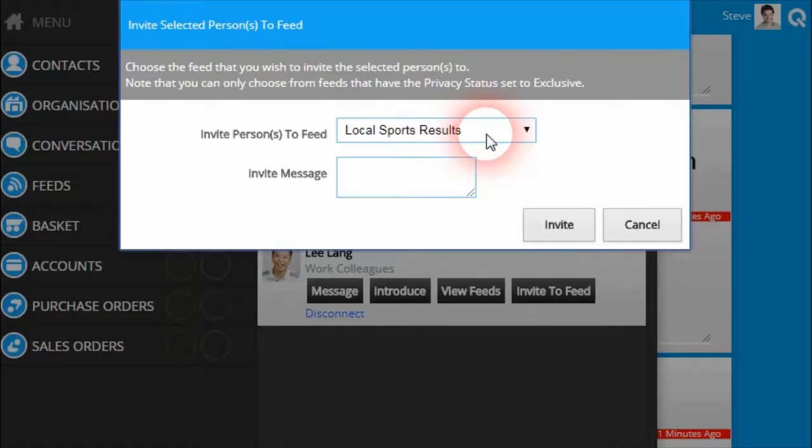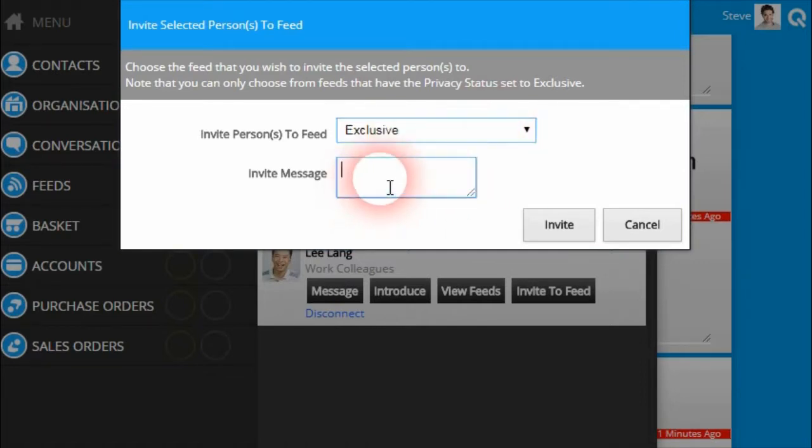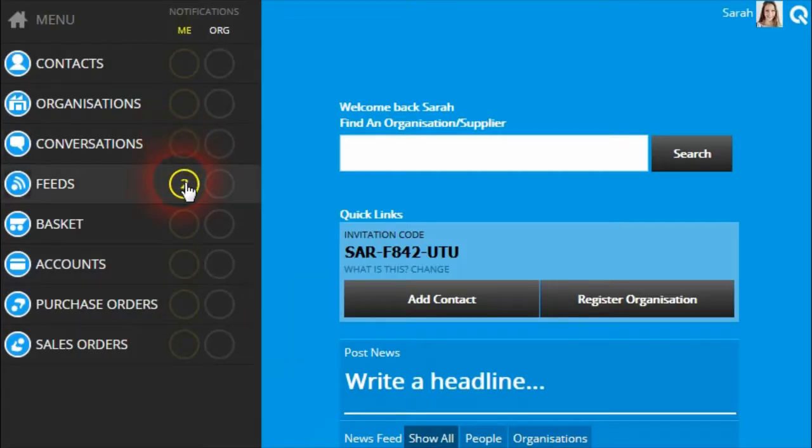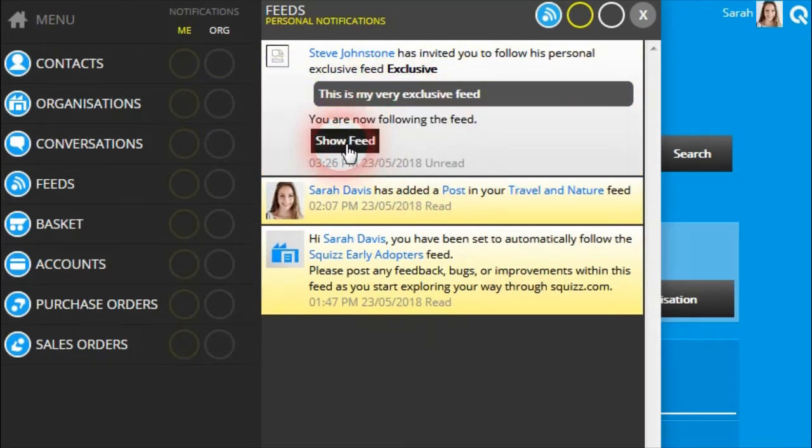In the Invite Selected Persons to Feed dialog, you can choose an exclusive feed you wish to invite them to. Once you've selected the feed, you can optionally send a message. Once you click on the Invite button, they will receive a feed notification where, once opened, they can choose whether or not to follow your exclusive feed and start to see your exclusive feed's posts.